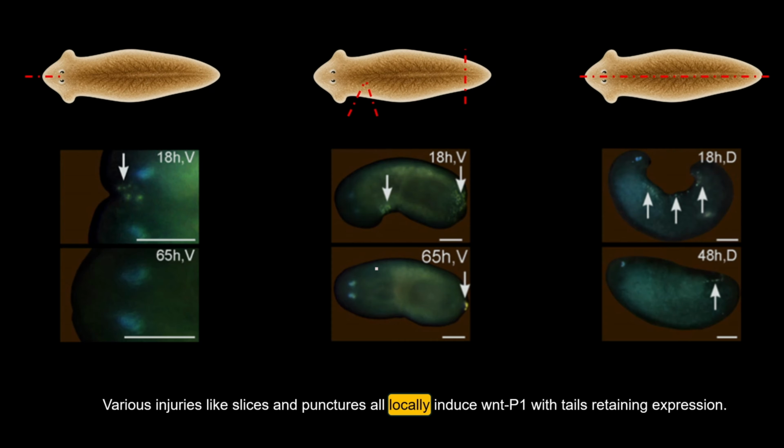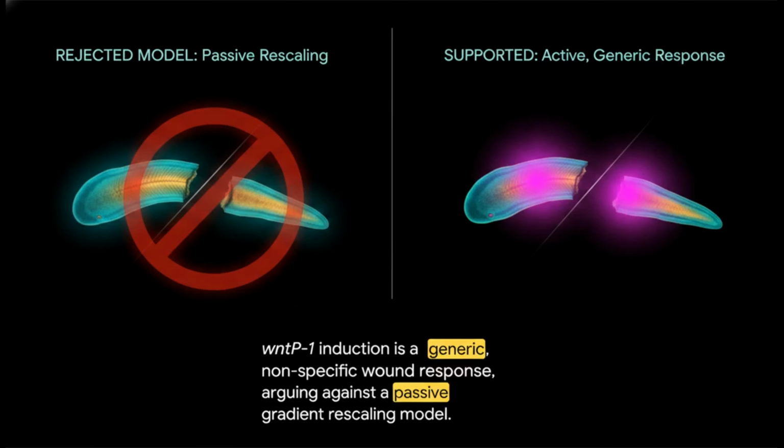Anterior wound expression disappears, whereas posterior wound expression persists and consolidates at the posterior pole. So the first major conclusion of the paper is that early WNT-P1 induction is a generic wound response, and the later posterior restriction is a second phase layered on top of that. So already, the paper is pushing away from passive rescaling and toward an active wound-induced program.